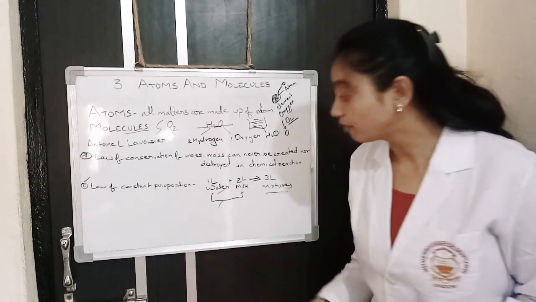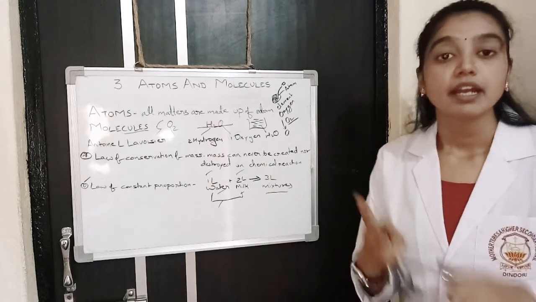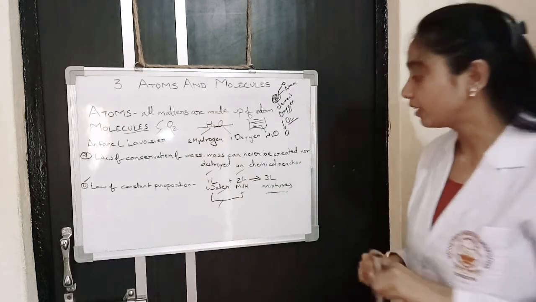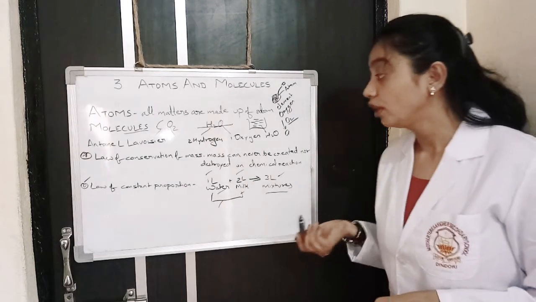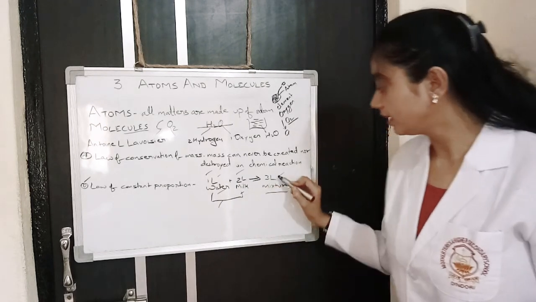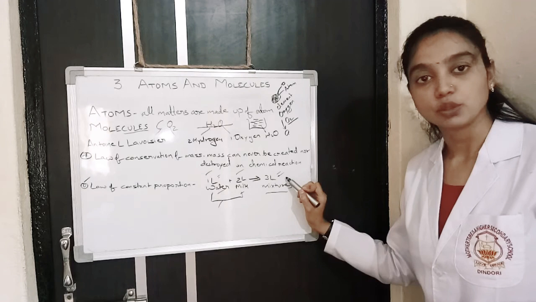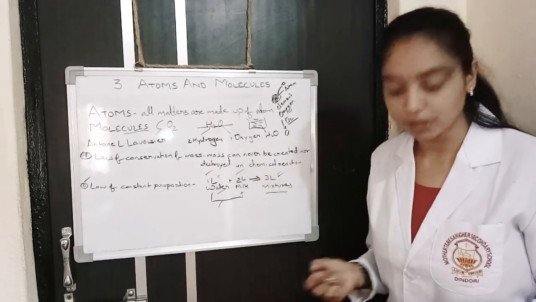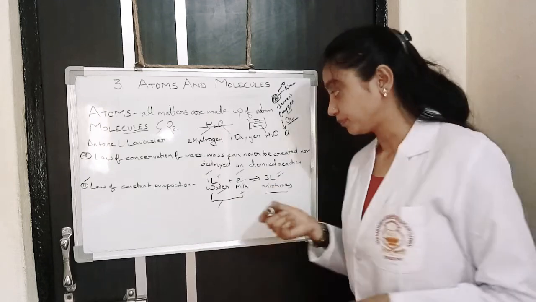What is the mass of reactants? 1 liter plus 2 liter, 3 liter. And what do we get? We get 3 liter of product. So mass can't be created and can never be destroyed. 3 liter remains 3 liter. Can 1 liter of water be destroyed? No. Mass can never be destroyed.